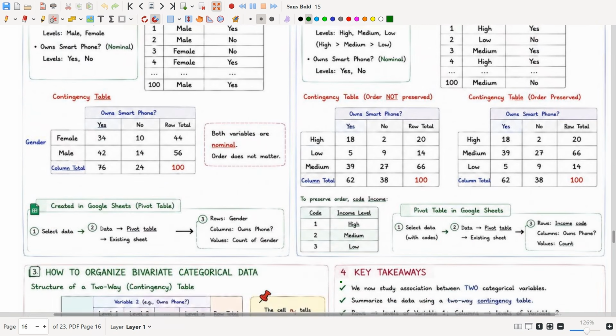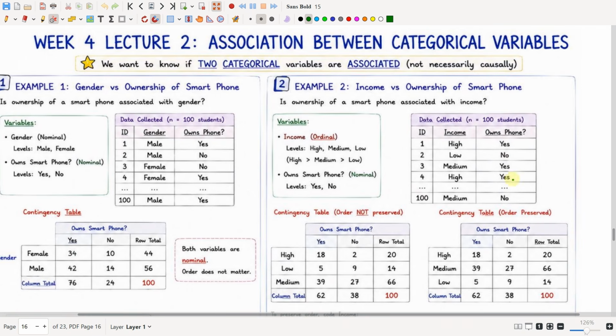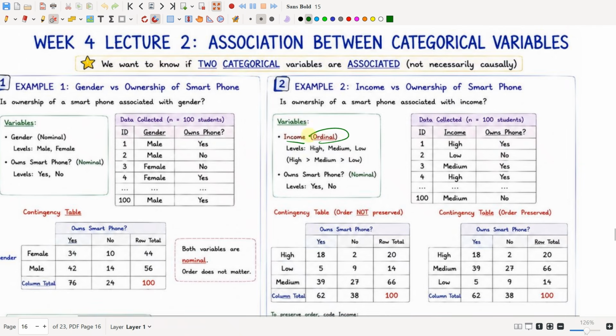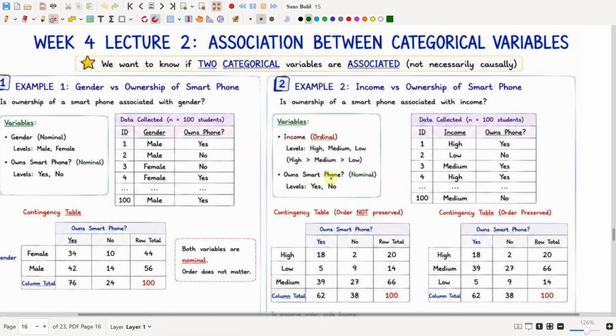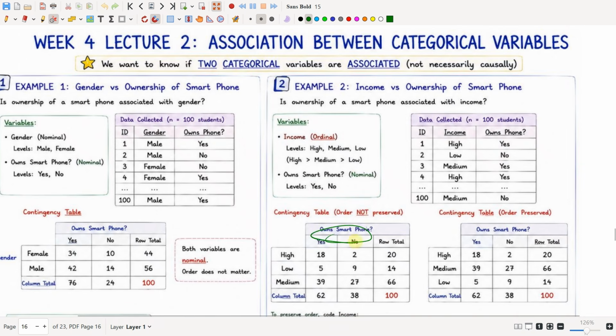See here, example 2: income and ownership of a smartphone. Is ownership of a smartphone associated with income? The variables are income, which is ordinal, with levels high, medium, and low. They can be ordered, right? High is greater than medium, and medium is greater than low. And owns a smartphone is nominal, the levels are yes or no, and they cannot be ordered. So you do not have to preserve the order for owning a smartphone, but you have to preserve the order for income.